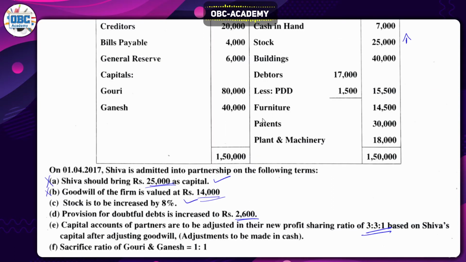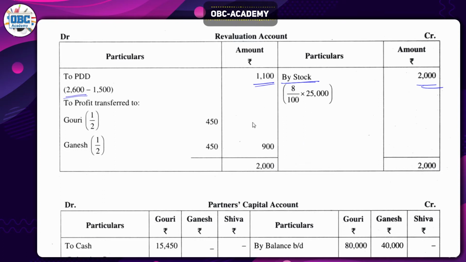If you come back, we don't have anything else because all other things are related to the capital account. So we have to spend more time on the capital account instead of this. So we'll move on with completing the revaluation account. Just close it off. In order to close, we need to check which side is more. We only recorded one amount here and one amount here, and obviously 2,000 is more, so we'll write 2,000 and carry that here as well. If you subtract 1,100 rupees from 2,000, you will get 900 rupees.